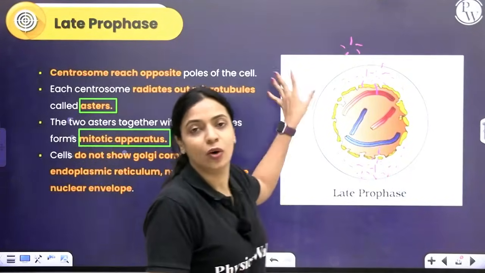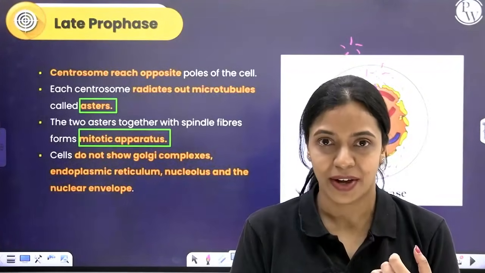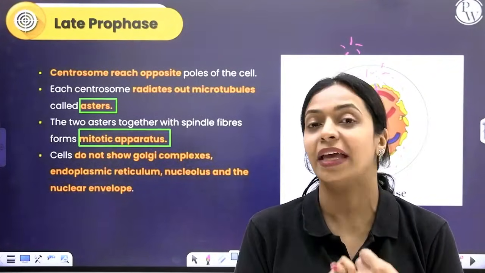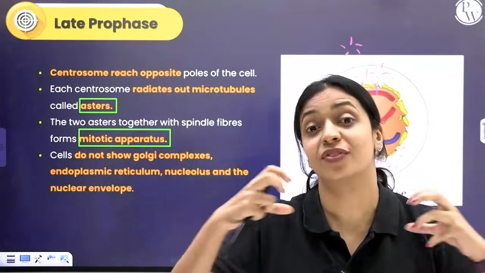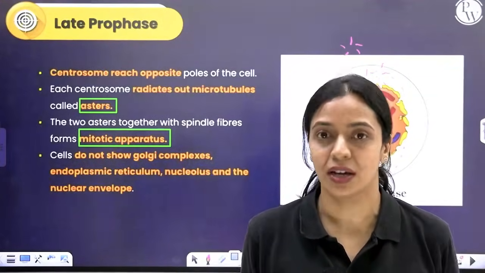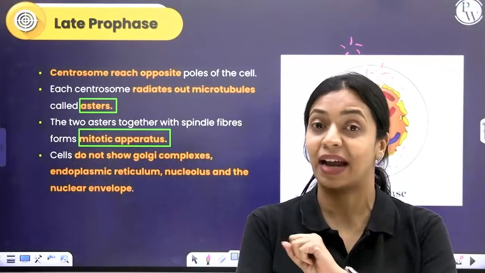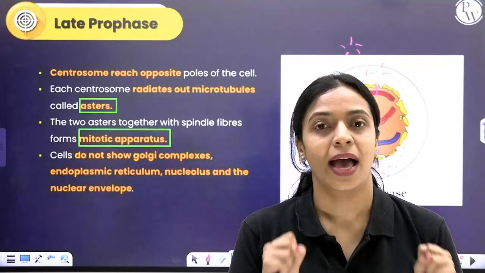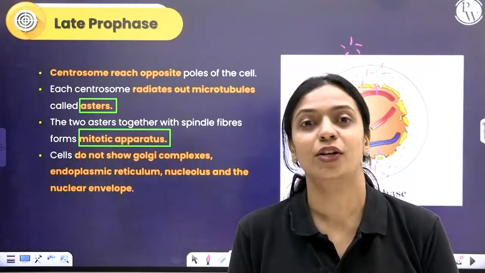At the end of prophase, you do not see organelles like Golgi apparatus, endoplasmic reticulum anymore inside the cell. Also, the nuclear envelope would have disintegrated. You don't see a nuclear envelope right now. All of the condensed chromosomes will be present right in the cytoplasm itself. And also the nucleus will no longer be visible. That marks the end of prophase.